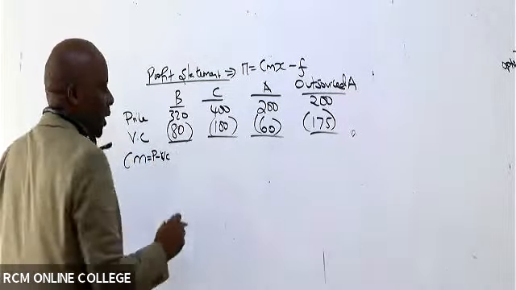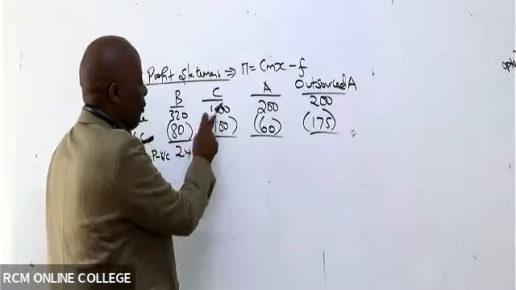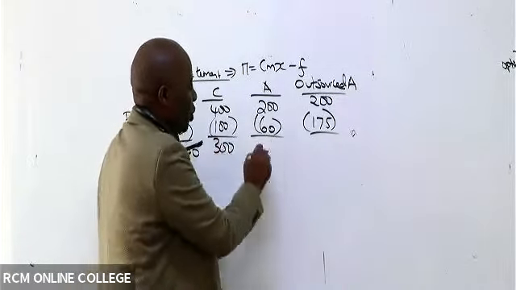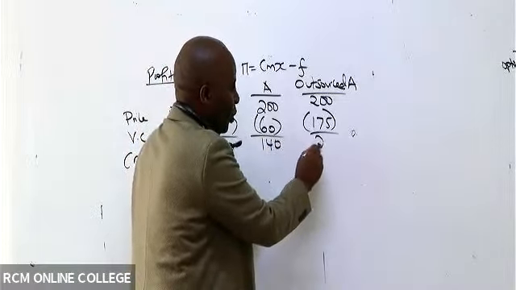So 320 minus 80 gives me how much? 240. Thank you so much. 400 minus 100 gives me how much? 300. Thank you so much. This gives me 140. This is a miserable 25.